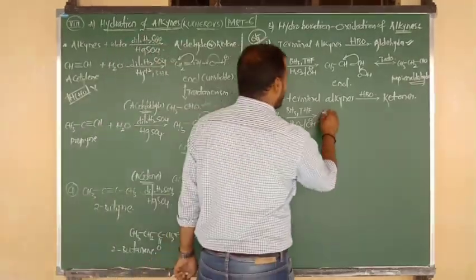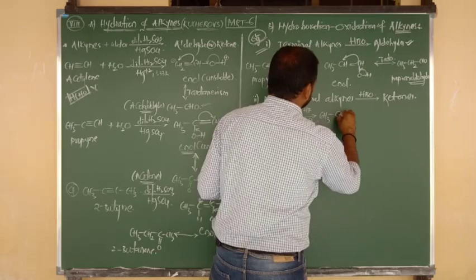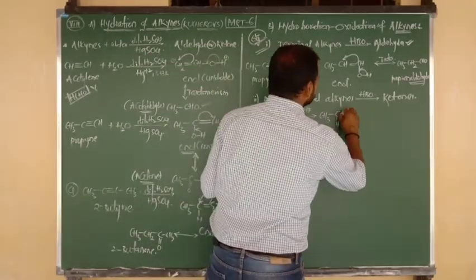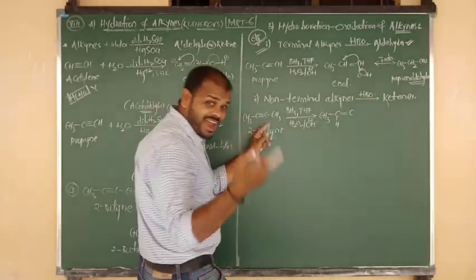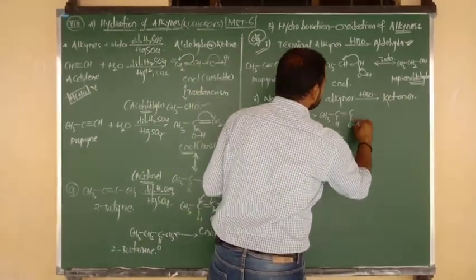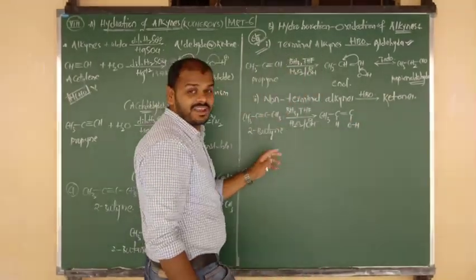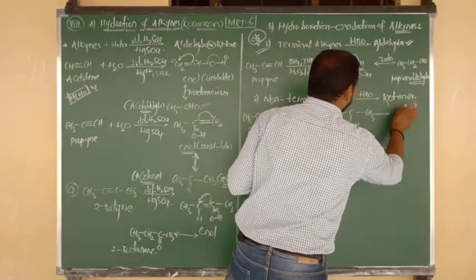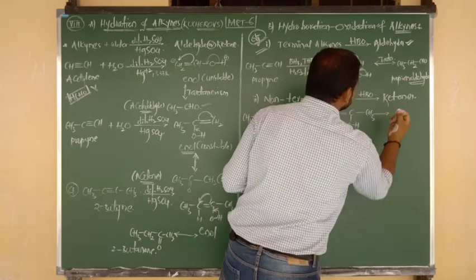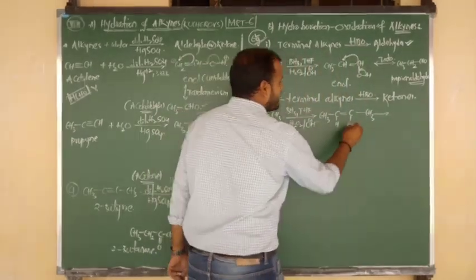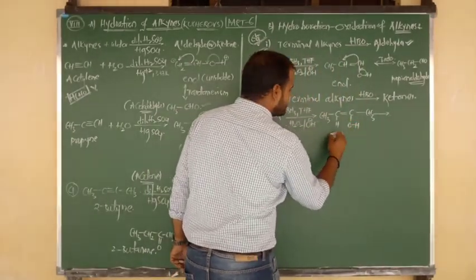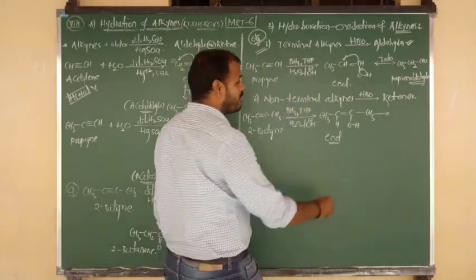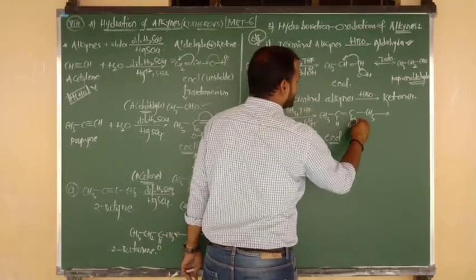Okay, addition of water. CH3 bonded to C is attacked by H, and the triple bond becomes a double bond. Again the C is attacked by the remaining part of water, that is the OH. Again it is connected to CH3. I hope you understand. So what will be the product here? Here a double bond is there and an OH is there, so we can say it is an unstable enol form. Now it tautomerizes to the keto form.